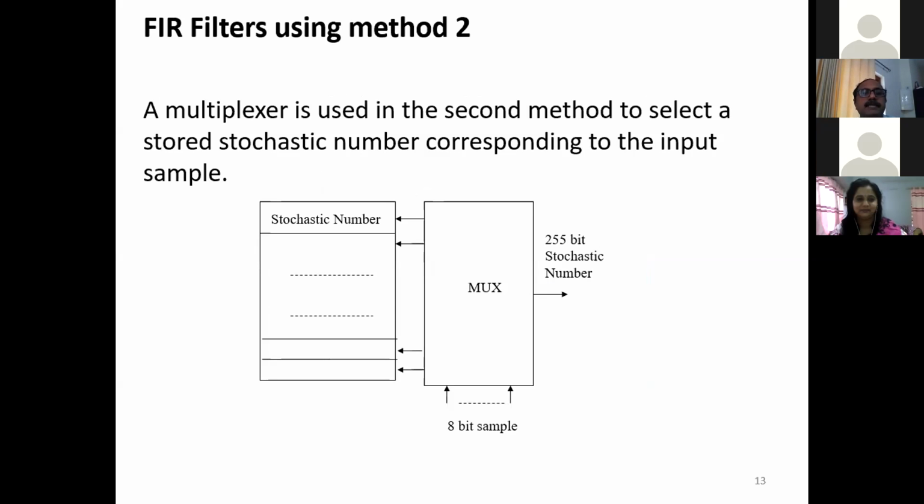Now see the multiplexer, they are using method 2. In method 2, the difference is that a multiplexer is used to select a stored stochastic number corresponding to the input sample. In the first method, the stochastic bit stream is calculated instantaneously when the input sample arrives. In this case, the stochastic number bit streams are already stored in memory and are taken by using a multiplexer. That's the difference between method 1 and method 2.